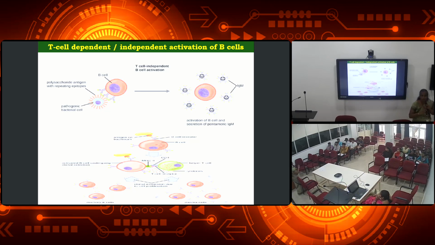Cloning means repeatedly making cells that are identical. Correct? So since many cells are made, some of the cells will be stored as the memory B cells, and some of the cells will be converted or developed as the plasma cells. These plasma cells will be producing the antibodies to fight against the pathogens. So both processes will happen for us. That is why we say T cell dependent, T cell independent.